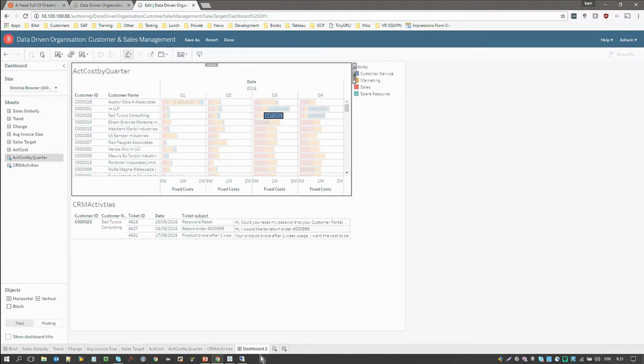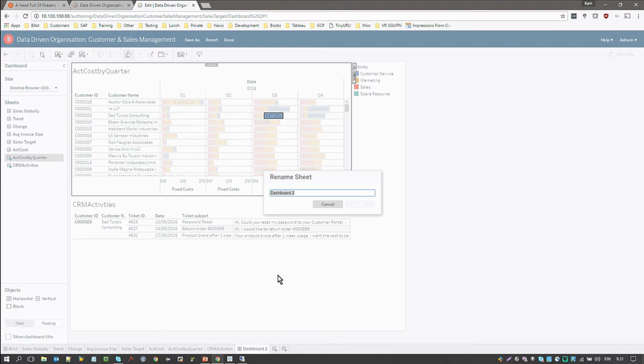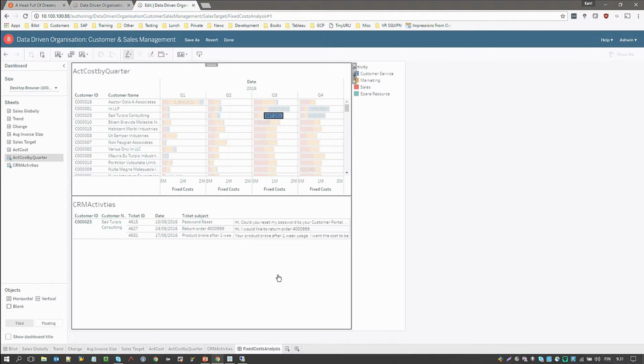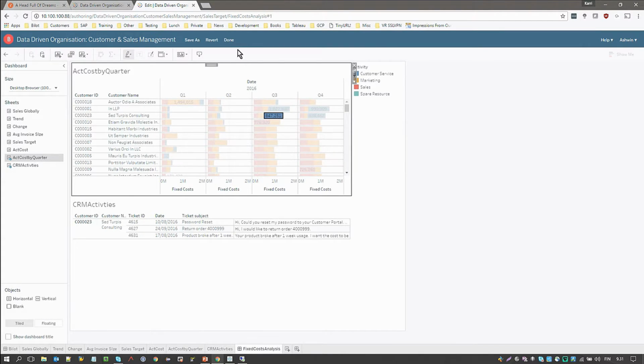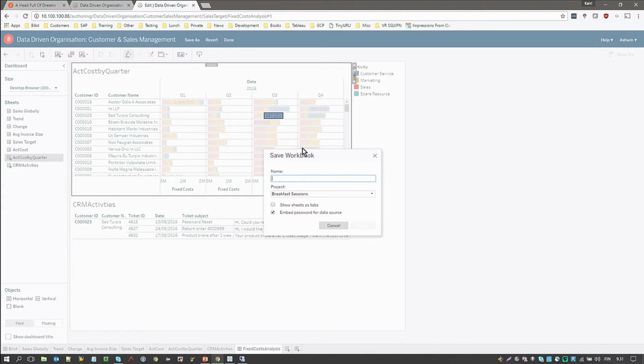I'm going to save this dashboard. Fixed costs analysis. And now I'm just going to save this. Save as done. Or maybe I'll just do done. Save as? Yeah. All right.